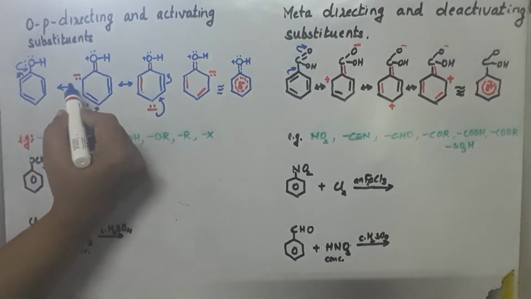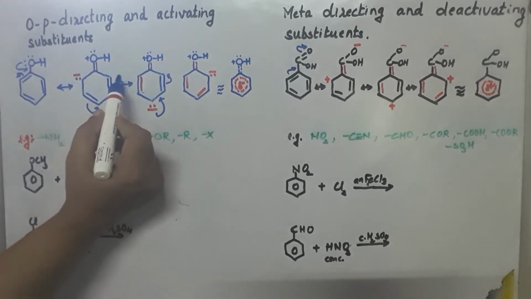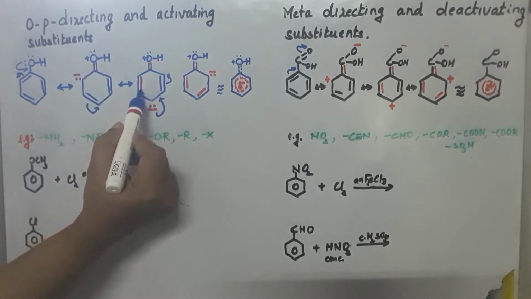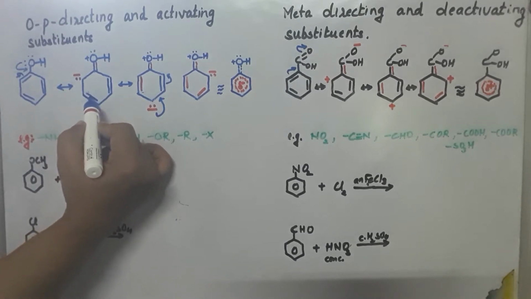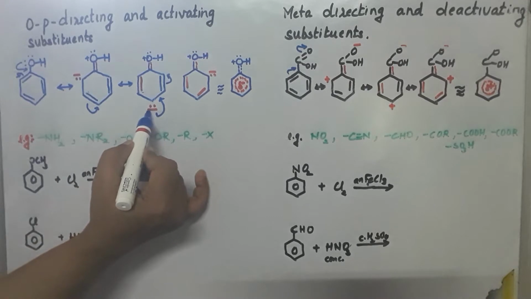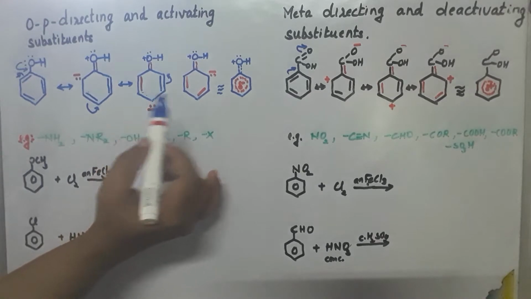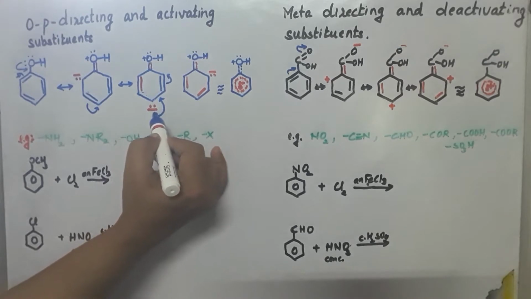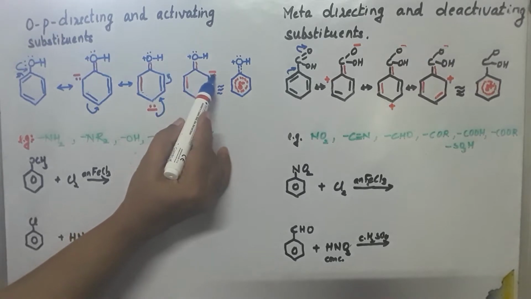Now again the lone pair and this pi electron are in interaction. The lone pair starts forming a pi bond here. I have shown with red ink the double bond formed, and the already present pi bond which was here breaks and comes as a lone pair. This is how the lone pair comes from the previous bond. Now next, again the lone pair and this pi electron are in interaction. It will start forming a bond here, and at the same time this pi electron shifts as a lone pair on this carbon.